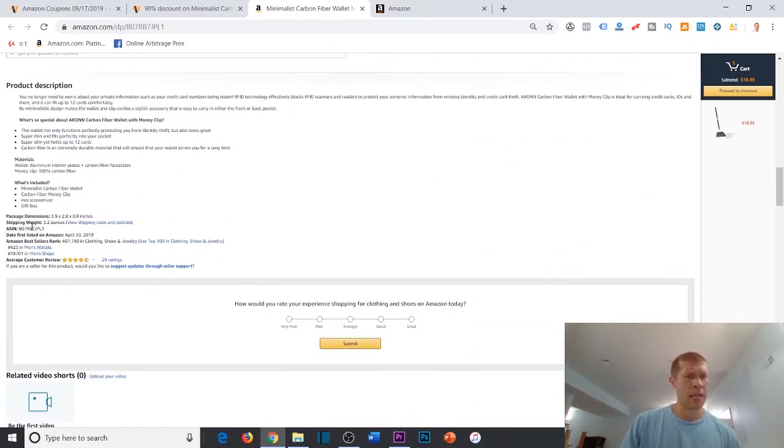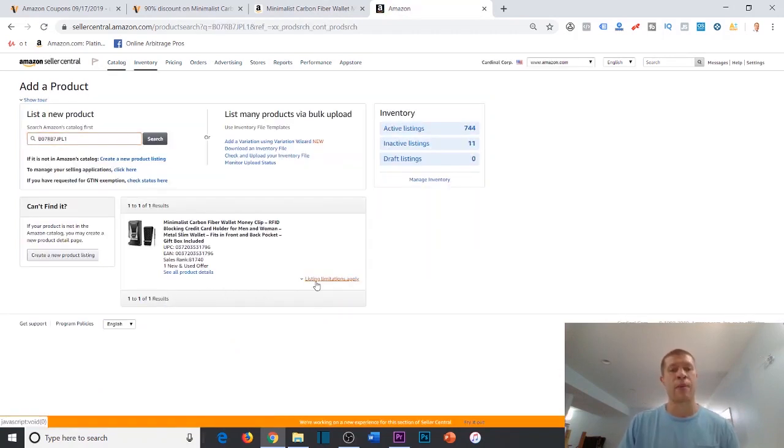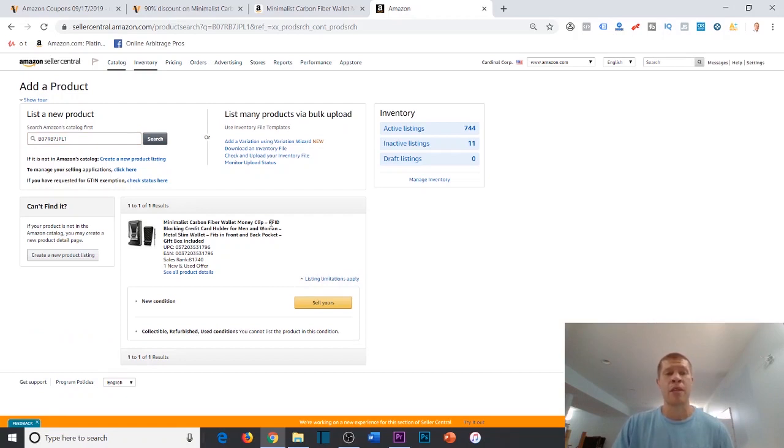So let me take the ASIN, right, and see if I can sell it. We're going to take it into Seller Central and see if we can sell it, because none of this matters if we can't actually sell it, right? I'll cover that here in a second, but none of it matters if you can't resell it back on Amazon, which clearly, when you take the ASIN into Seller Central and paste it in there, it says you can sell it in new condition. So boom, I can sell this.